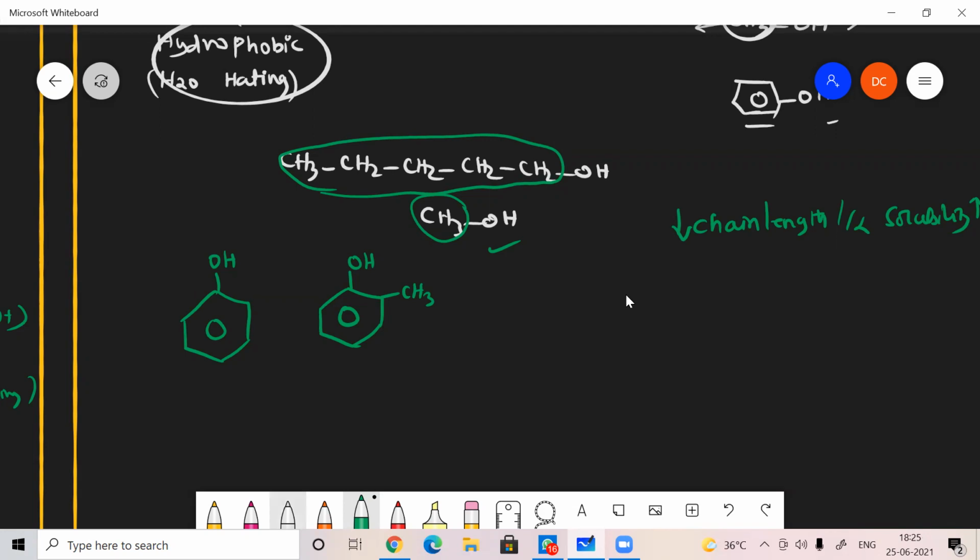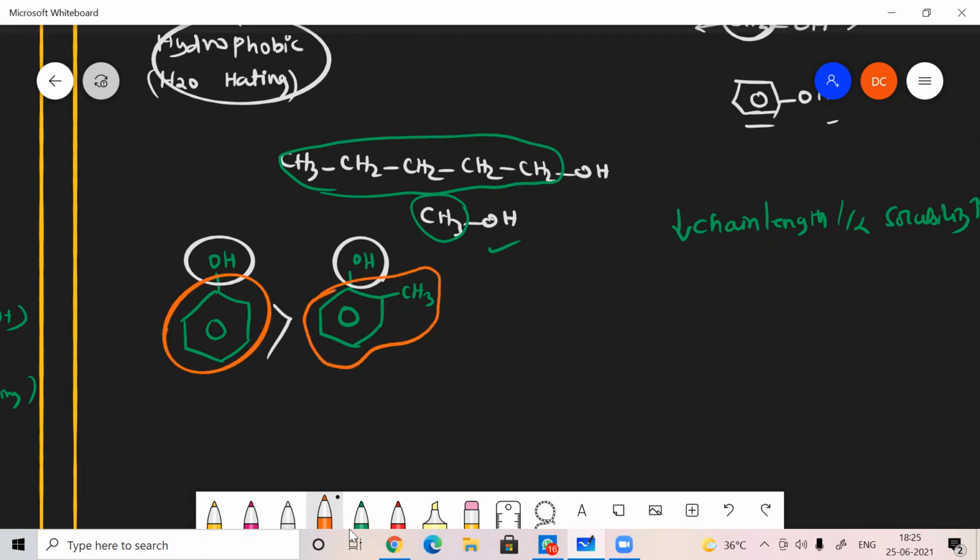Phenol has higher solubility. Why? Because here it is a hydrophilic part. This is also a hydrophilic part. Both the hydrophilic parts are the same, but in the hydrophobic part, here the smaller is the hydrophobic part, and here the bigger is the hydrophobic part.